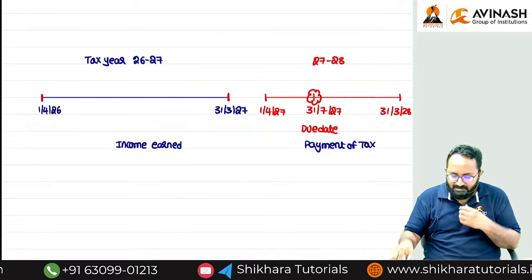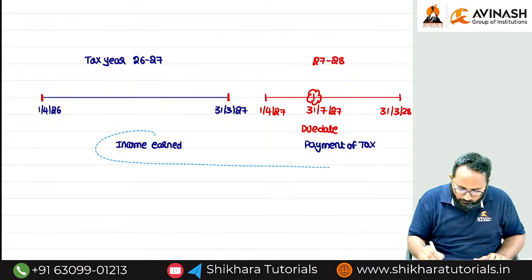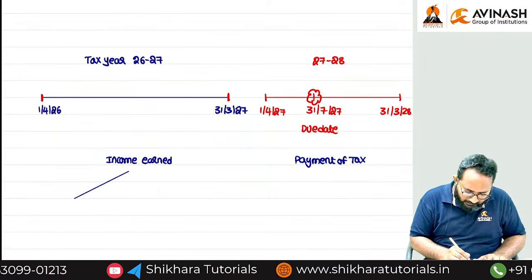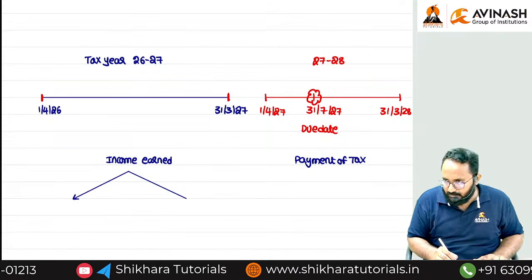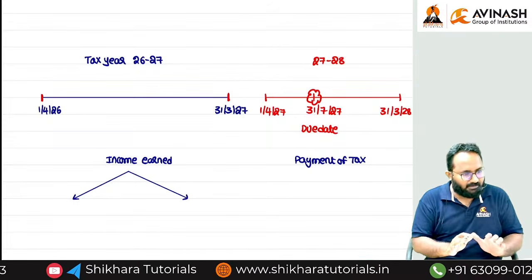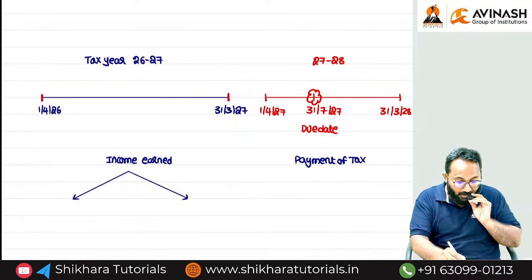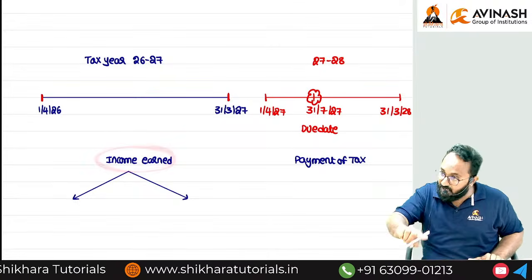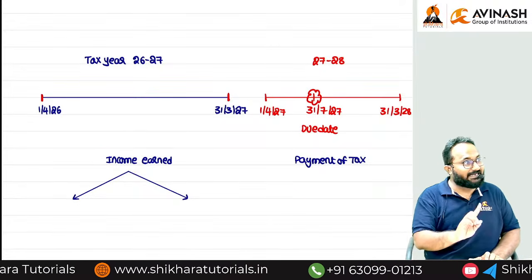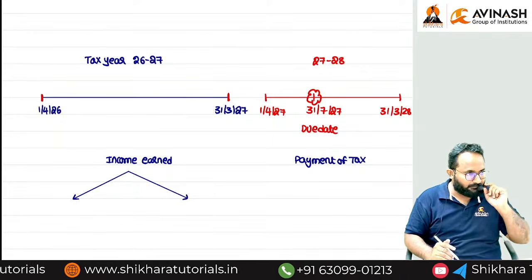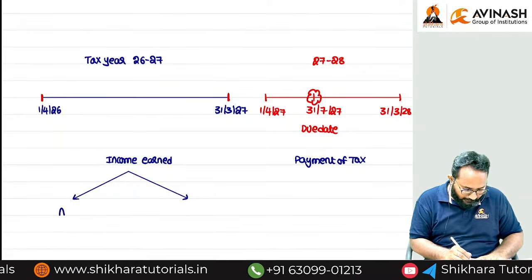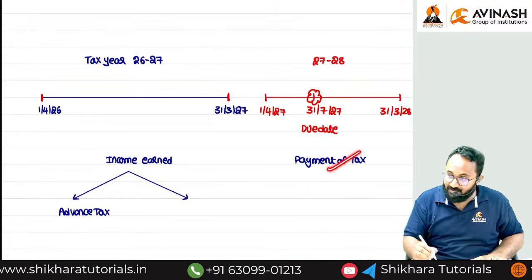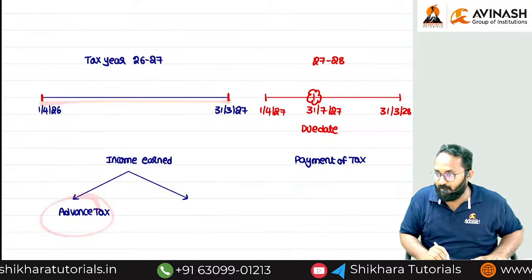How are they overcoming these things? How is the department overcoming this structure? They introduce two concepts. Yes, in previous year itself, earlier previous year, now in tax year itself. At the time of earning of the income itself, they want to collect the tax by using two methodologies. What are the two methodologies? Generally, you have to pay the tax later, but in advance itself, you have to pay. Advance tax